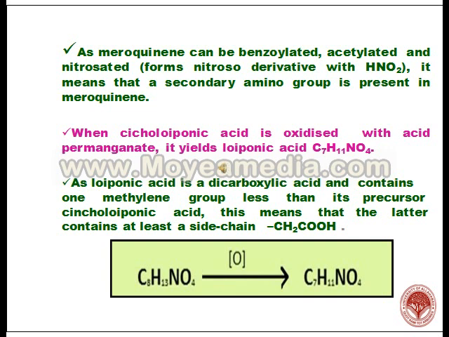When cincholeuponic acid is oxidized with acid permanganate, it yields loiponic acid, C7H11NO4. It is a dicarboxylic acid and contains one methylene group less than its precursor. It means that the latter contains at least a side chain which is CH2COOH.